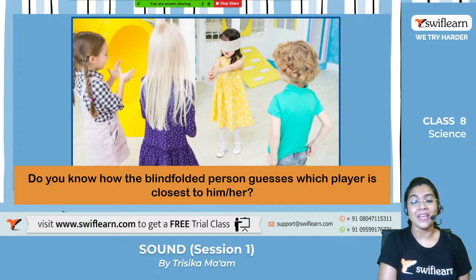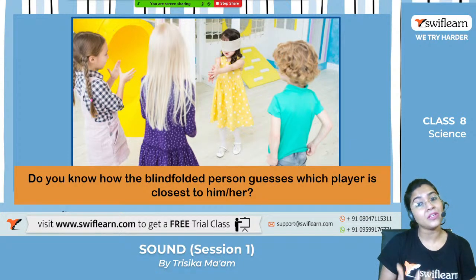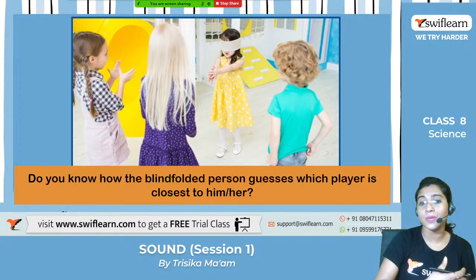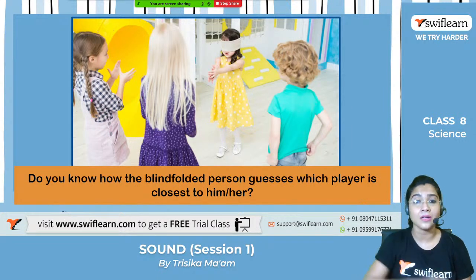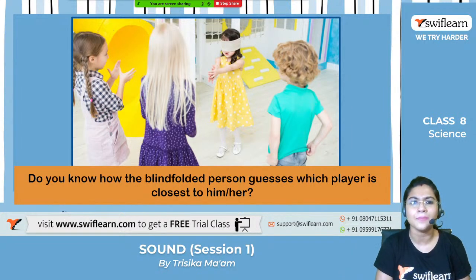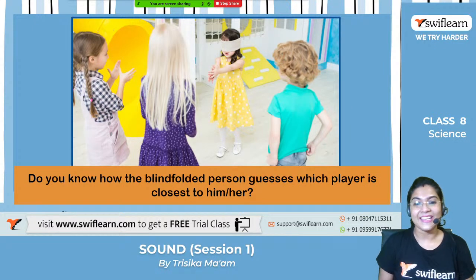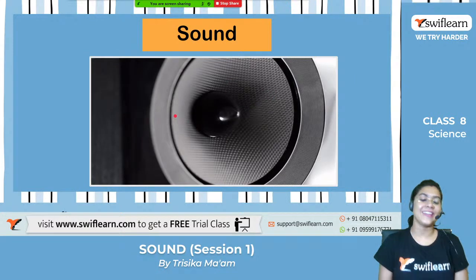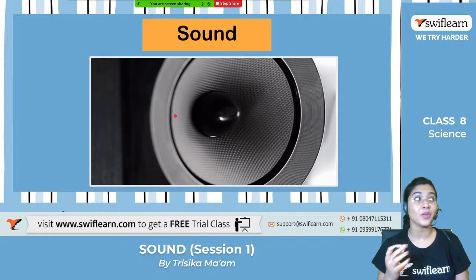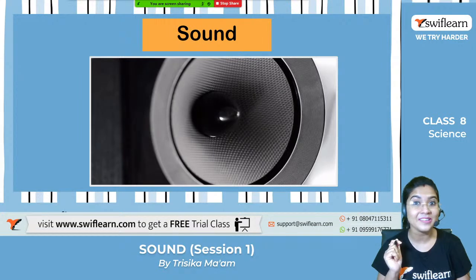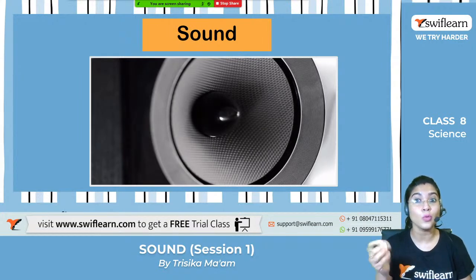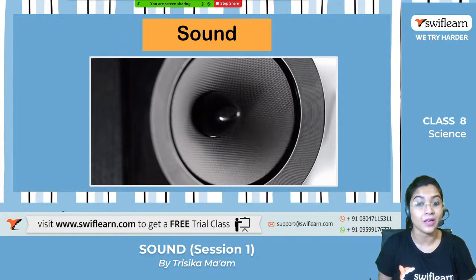Yes. Okay. Now, can you tell me, like, how the blindfolded person over here guesses which player is closer to her, or which player is a bit farther than somebody else? Yes. Anybody? Can you tell me? Yes, exactly. So, by hearing the sound or by hearing the voice of the different players, they will be able to find out who is nearby and who is going far away.